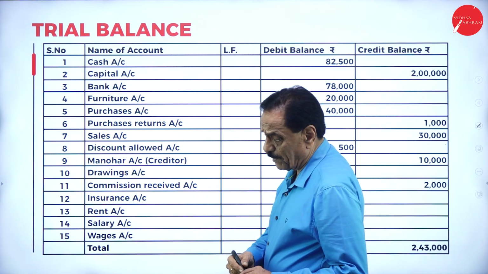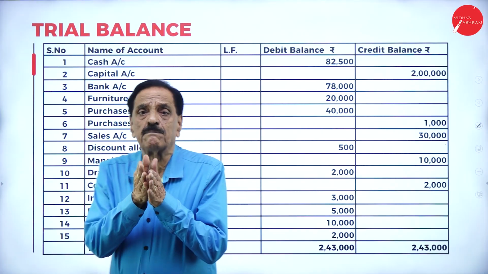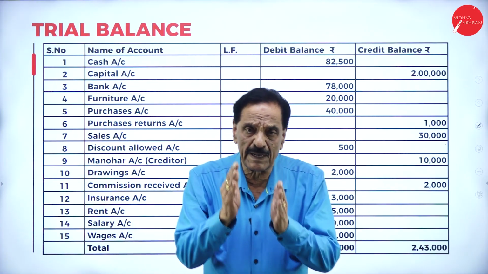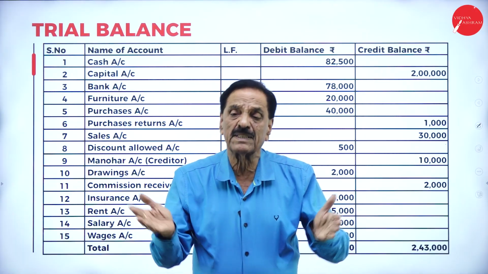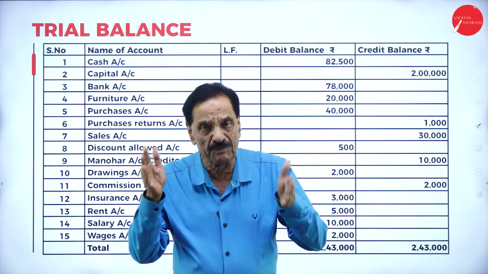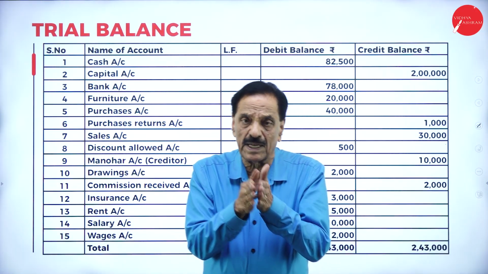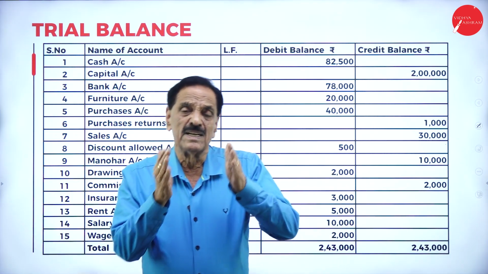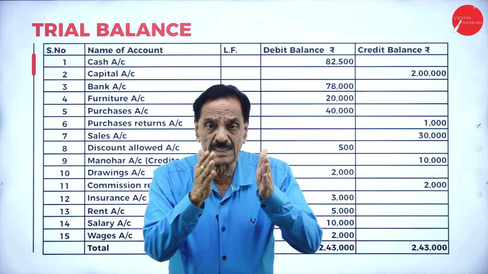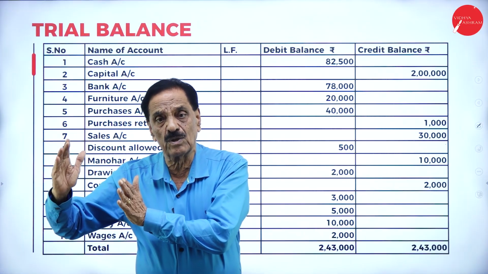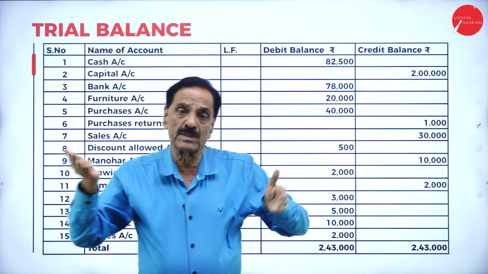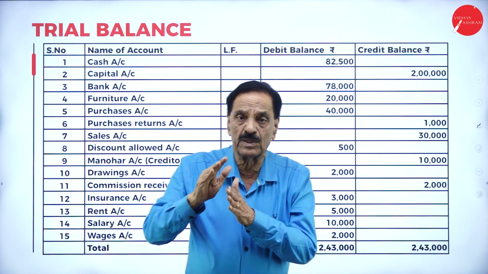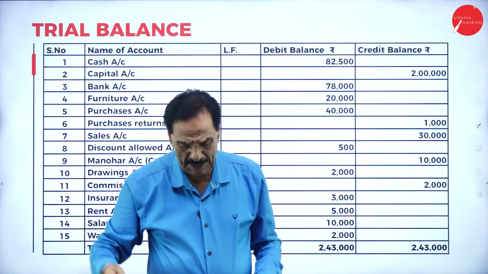Now we have to prepare a trial balance with the help of the ledger. So trial balance shows the arithmetical accuracy of books of account. Trial balance has two sides. One is called the debit side, one is called the credit side. Debit side shows assets and expenses. Credit side shows incomes and liabilities.